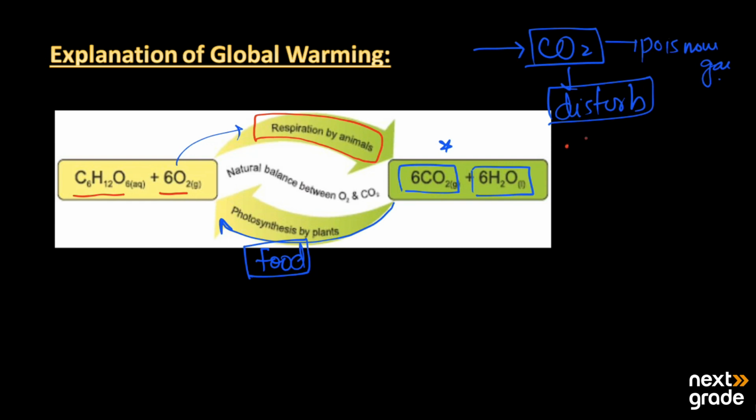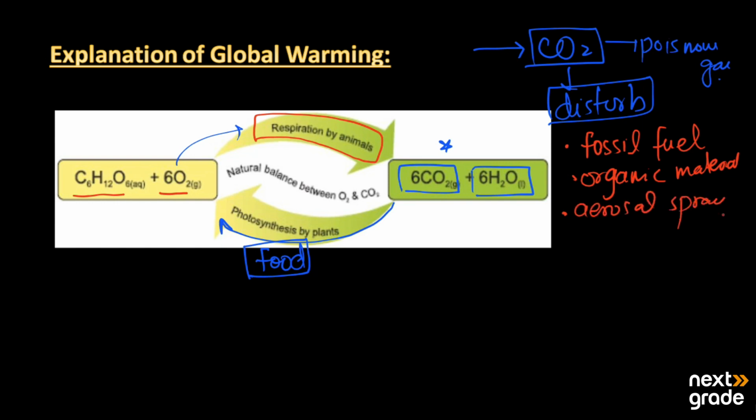And what are the main reasons? It is due to the burning of fossil fuels or organic material, the use of aerosol sprays and the use of air conditioners. These activities of human beings add more carbon dioxide into the environment.